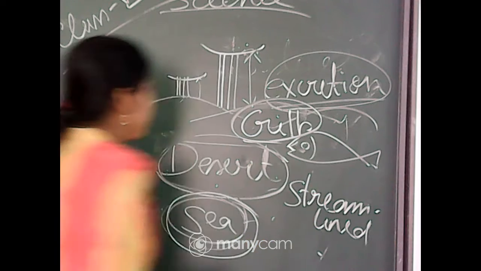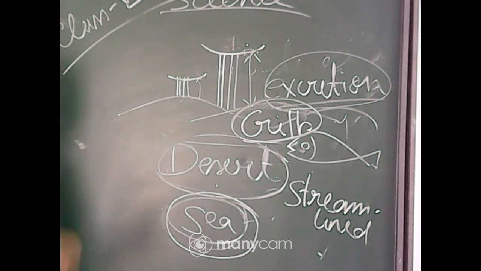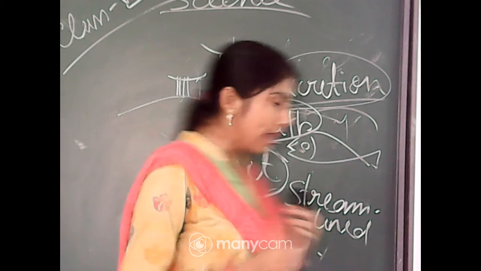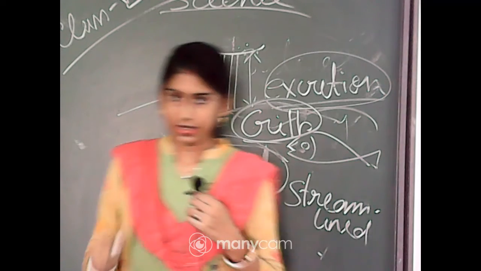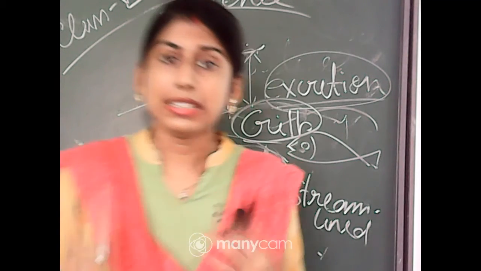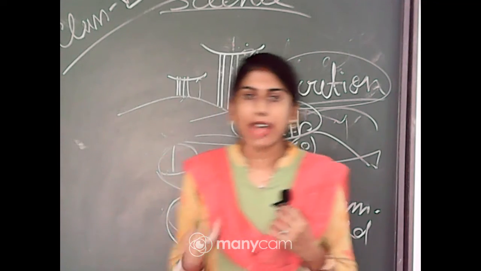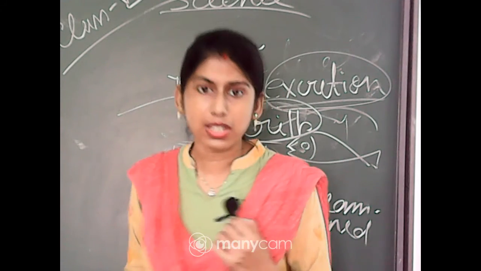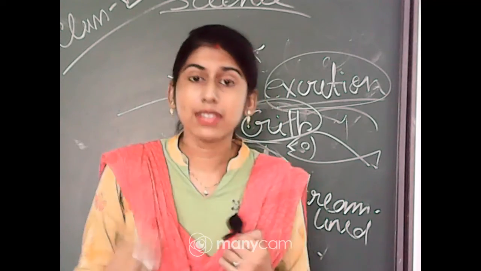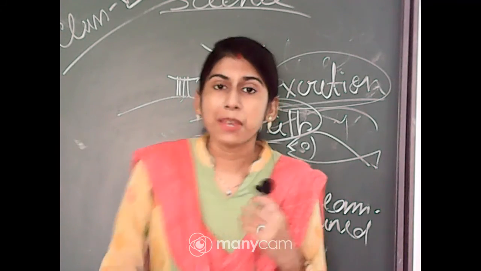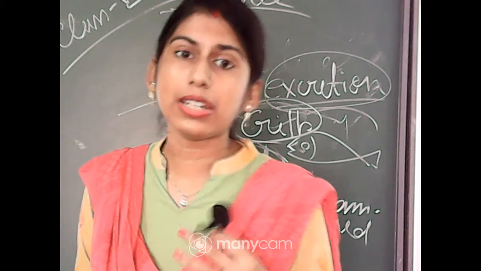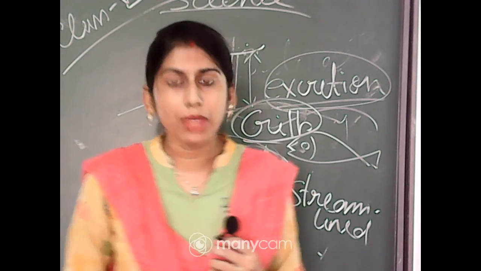Fishes have gills. Gills are special structures by which they can take in the dissolved oxygen. As you know, oxygen is in a dissolved condition, so fishes need some special feature to take in oxygen from the water.